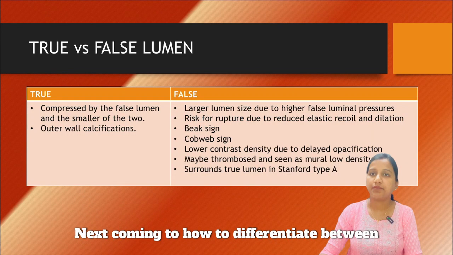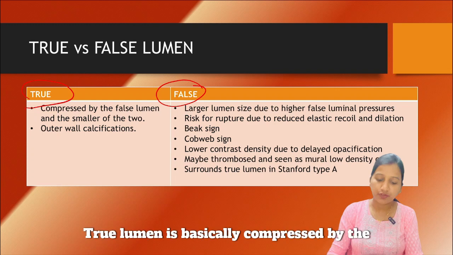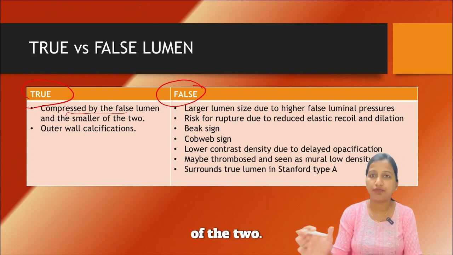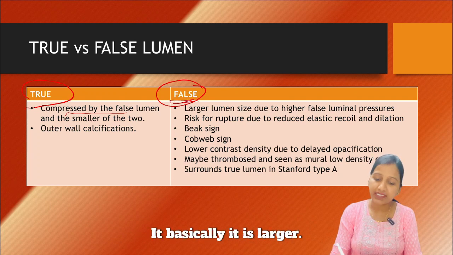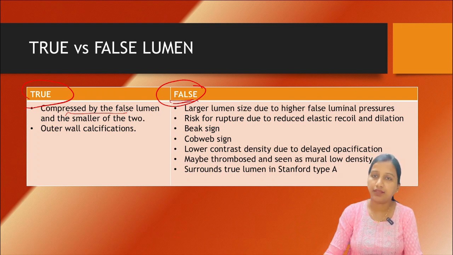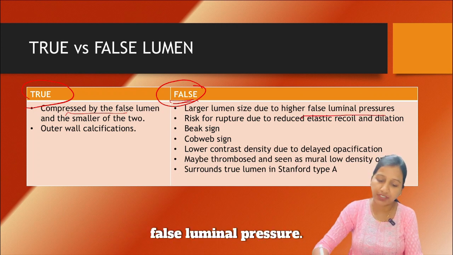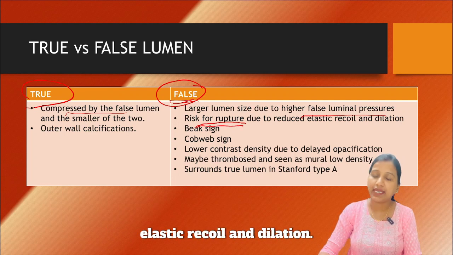Next, coming to how to differentiate between the true lumen and the false lumen. True lumen is basically compressed by the false lumen and it is the smaller of the two. It has an outer wall calcification. False lumen is larger, it has a larger lumen size due to the higher false luminal pressure. It has risk of rupture due to reduced elastic recoil and dilation.